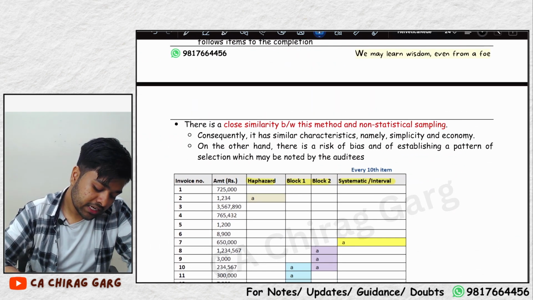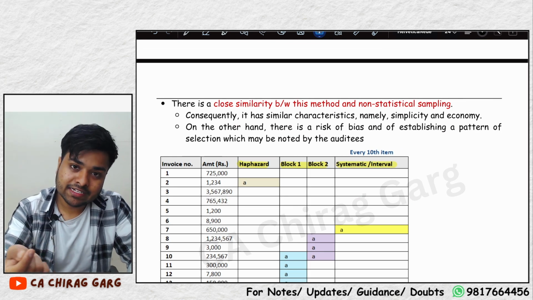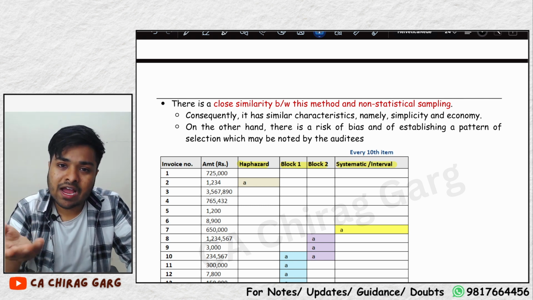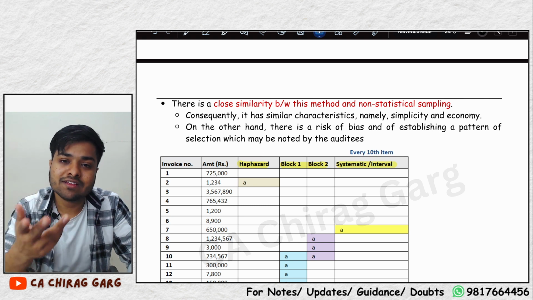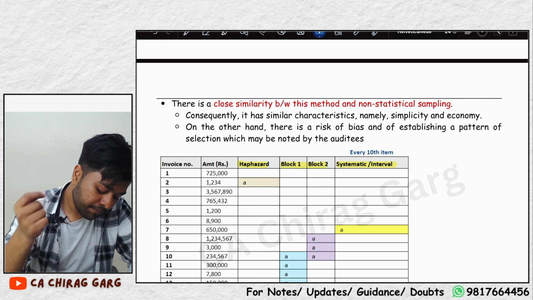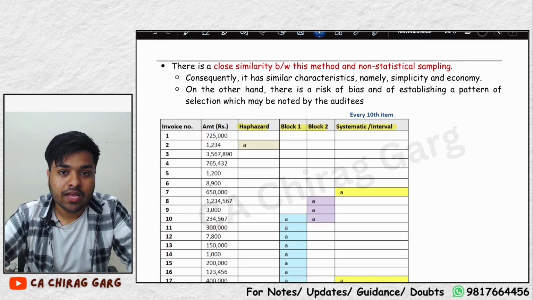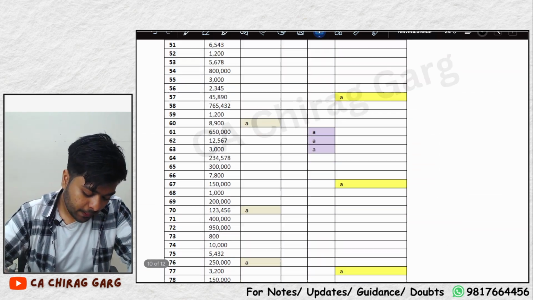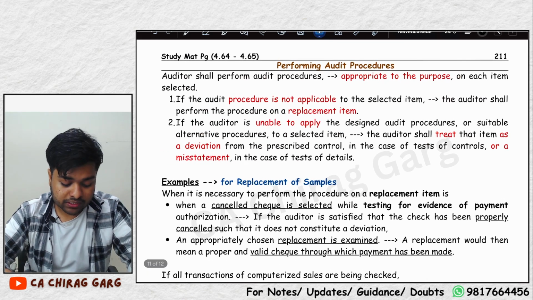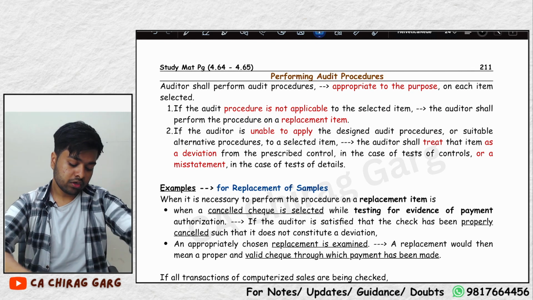There is a close similarity between this method and non-statistical sampling. Consequently, it has similar characteristics, namely simplicity and economy. It is very simple and very economical. You can take the samples in 2 minutes only. On the other hand, there is a risk of bias and of establishing a pattern in selection which may be noted by the auditees. I hope you understand this. So the next 2 pages are tables only, and we are heading towards the end of this lecture. Only last 2 pages.